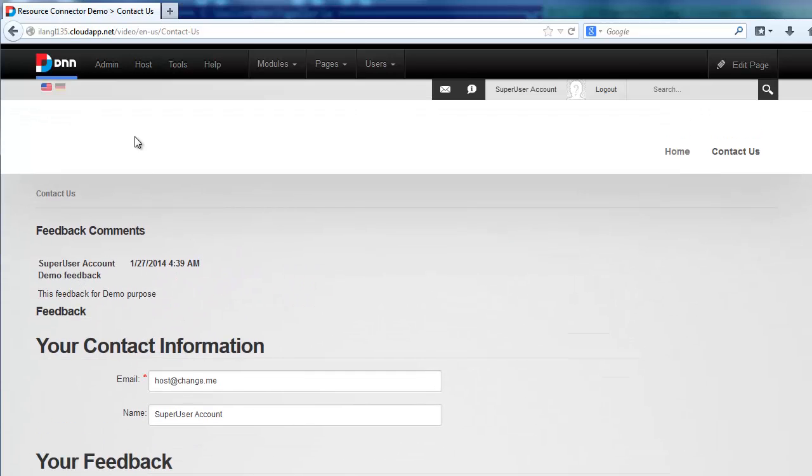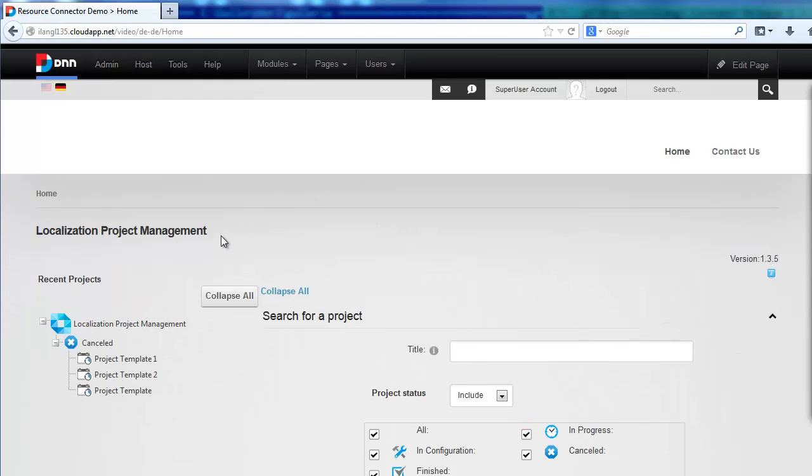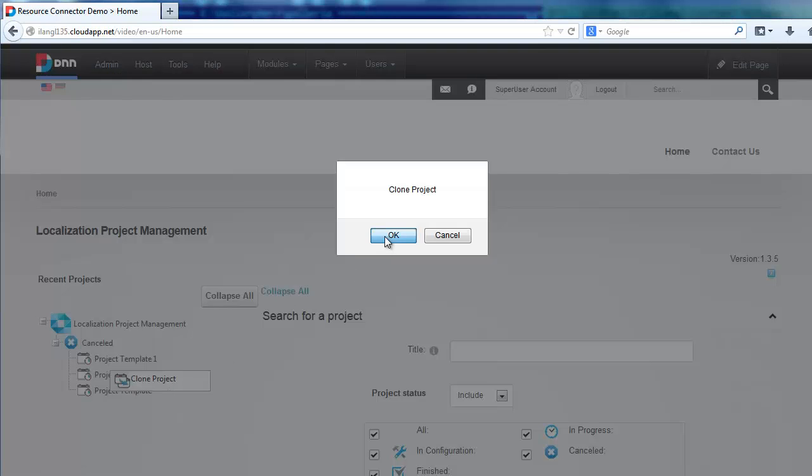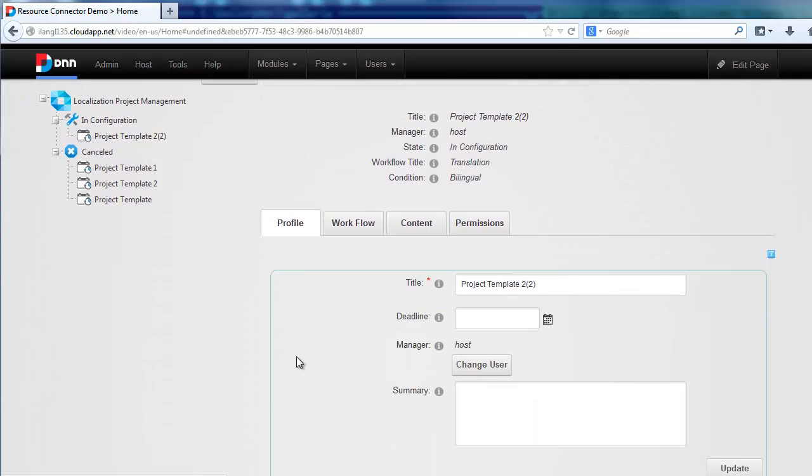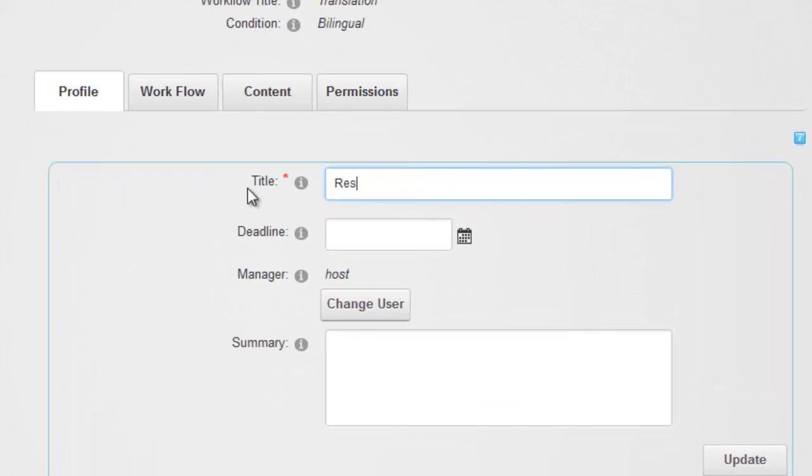Let's switch website to German locale. As you can see, there are no localized resources for all these modules. We will create a project from template. Let's change project name.